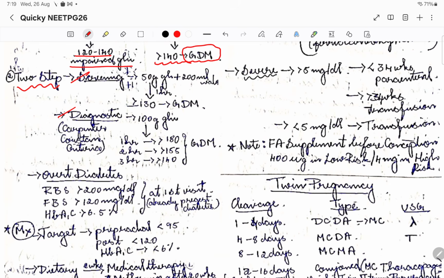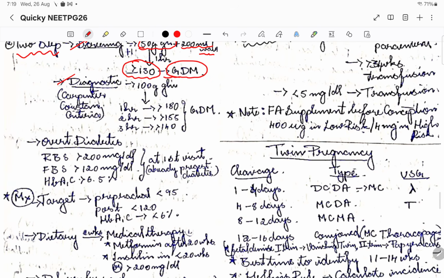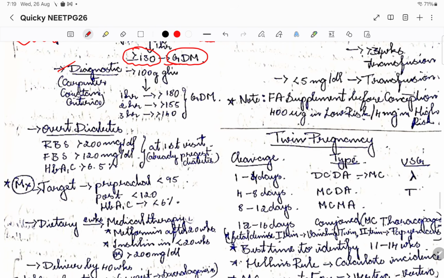So screening, here we are going to give 50 gram of glucose in 200 ml of water. There it was 75 grams, right? So here 50 gram of glucose. After 1 hour, if we are going to see a value of more than 130, we are going to tell it as GDM. Okay, whereas after the screening, we'll categorize them to diagnosis.